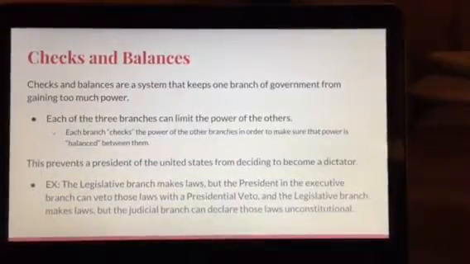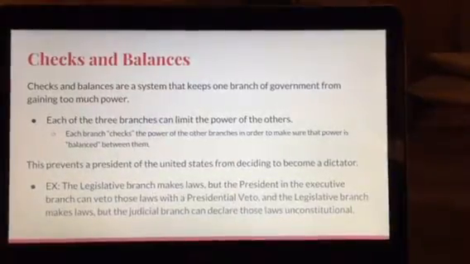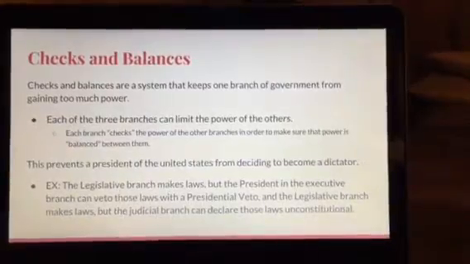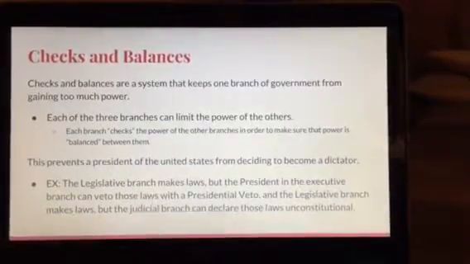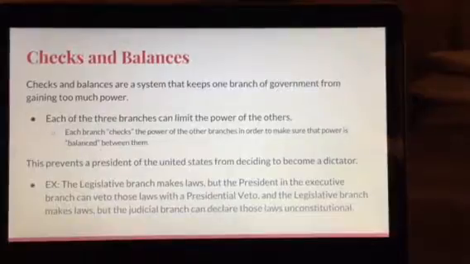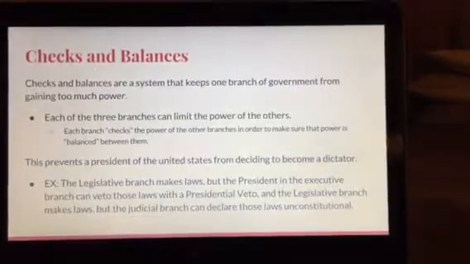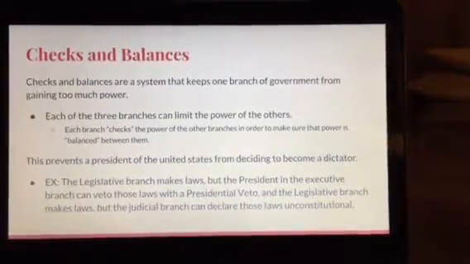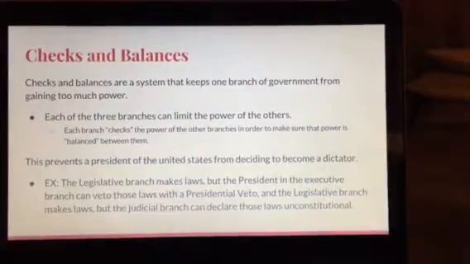One example is when the legislative branch makes laws, the president in the executive branch can veto those laws with a presidential veto. And when the legislative branch makes laws, the judicial branch can also declare those laws unconstitutional.